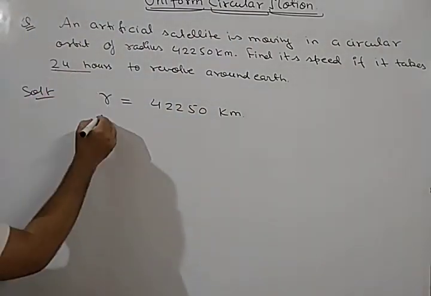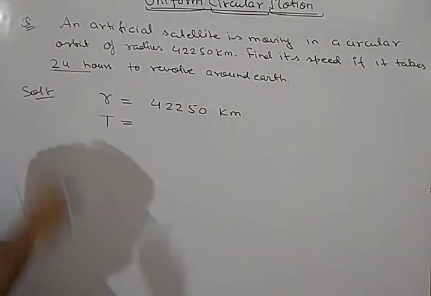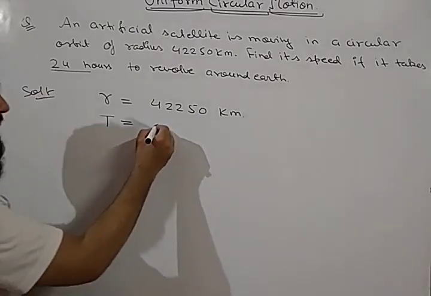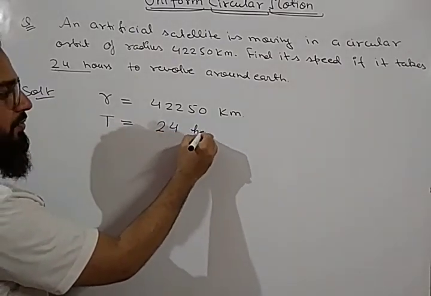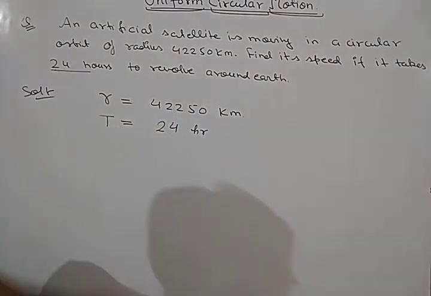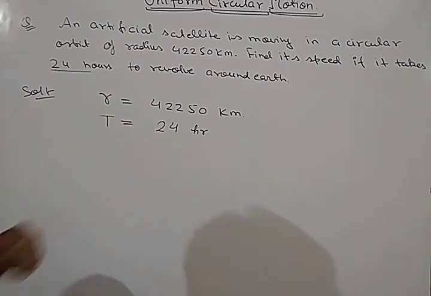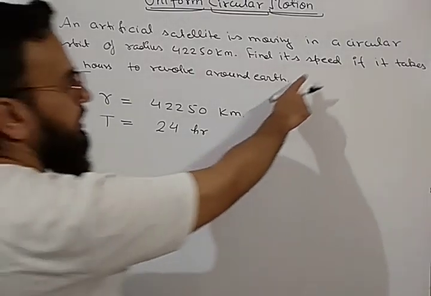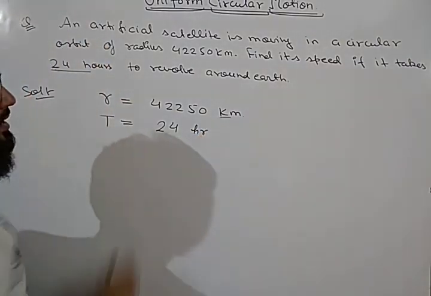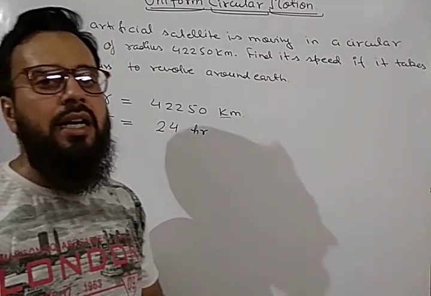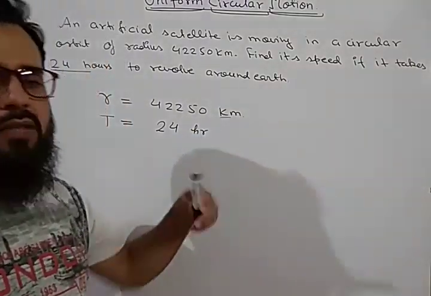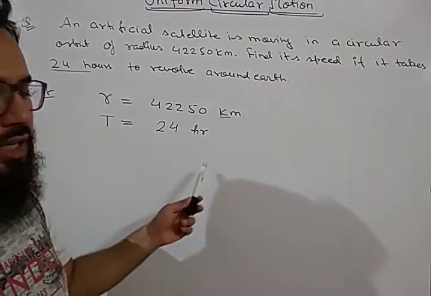So this time is called time period, which is denoted by capital T. So you have been given capital T, which is equal to 24 hours. You have been given the radius of the circular path and the time period of that circular motion. You have to find the speed. Since it is given in kilometer and hour, you can find the speed in kilometer per hour also. There is no need to convert into meter and second. We will simply find it in kilometer per hour.